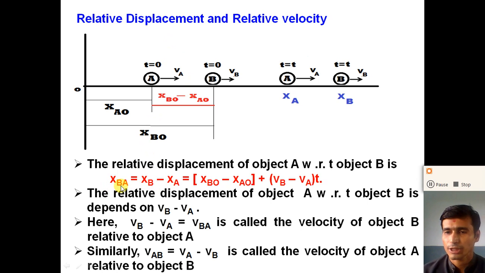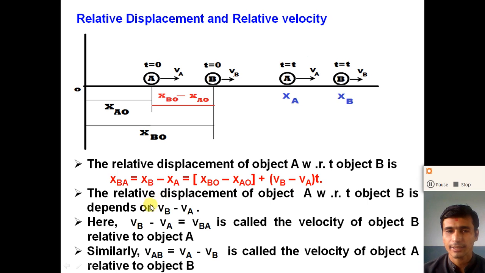X_BA is the position of object B with respect to object A. It is equal to X_B minus X_A, which is equal to X_BO minus X_AO, that is the relative displacement between object A and object B at time t equal to 0, plus (V_B minus V_A) times t.